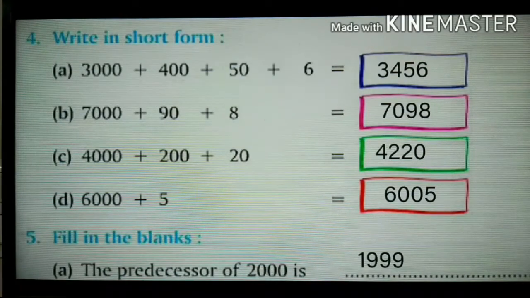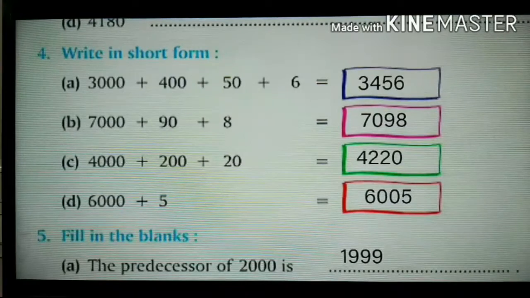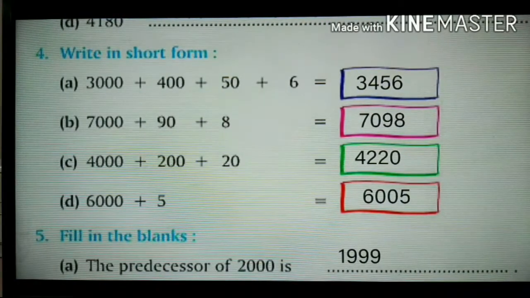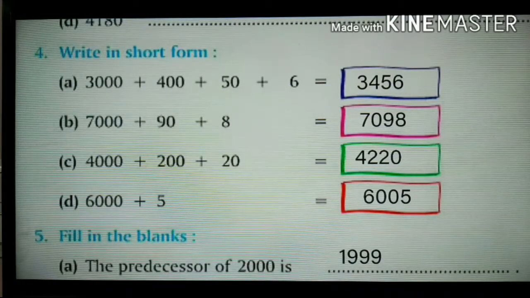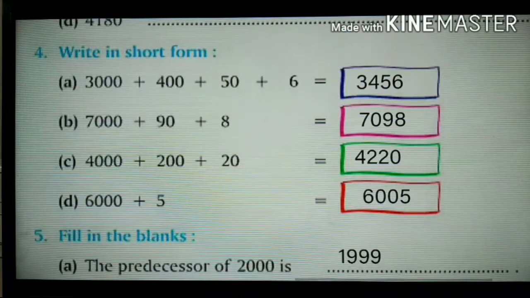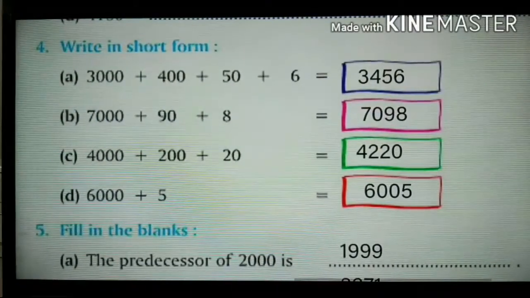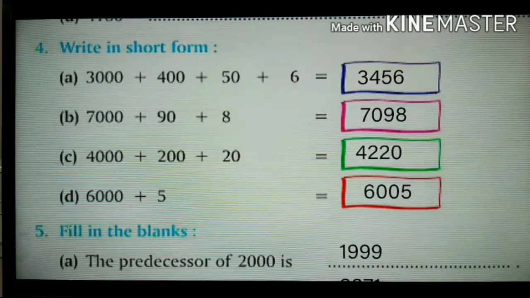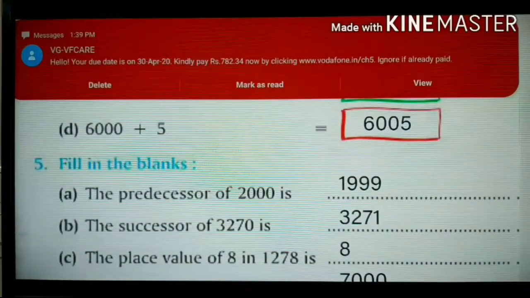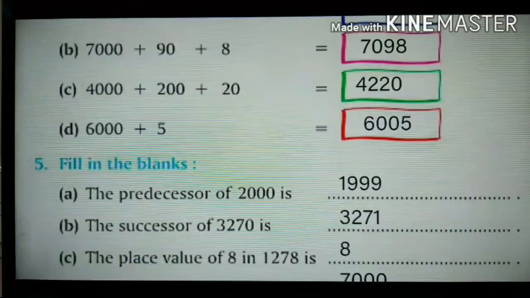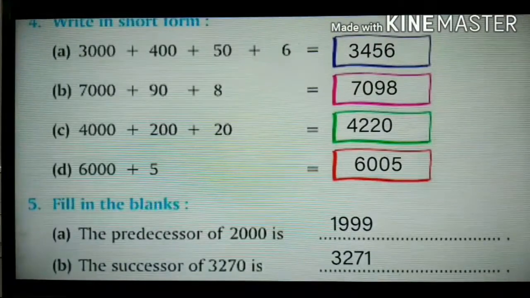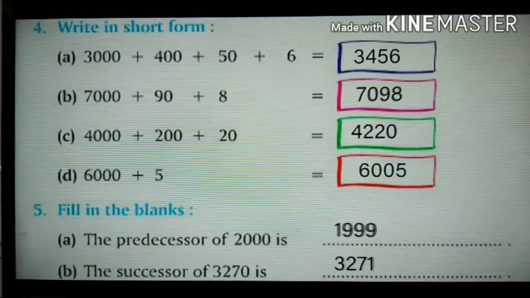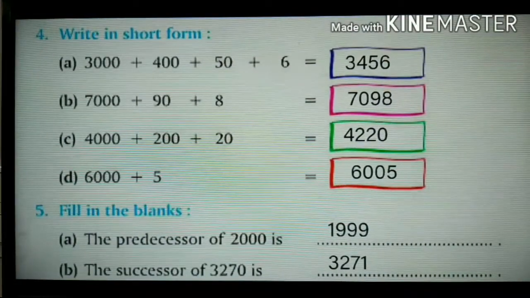If we add together, we are going to get 3456. Then B, 7000 plus 90 plus 8. We are going to write 7 in 1000 place. Then we don't have any number in 100, so we are going to arrange 0 there. Then 90 and then plus 8. Then C, 4000 plus 200 plus 20. Altogether, if we read, it becomes 4220.